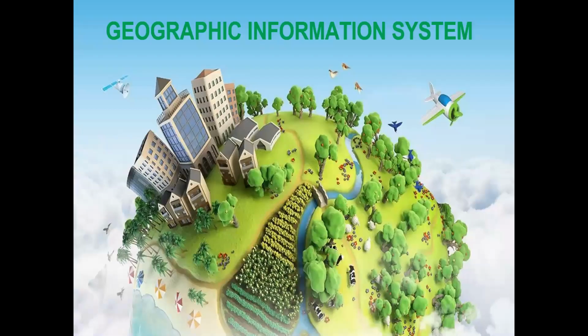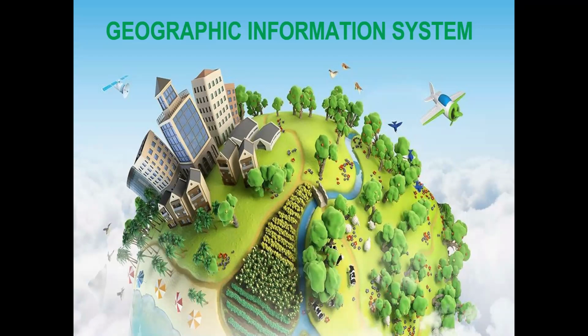Another topic: geographic information system. This is GIS, which means Geographic Information System. That is the definition. GIS is a framework for gathering, managing, and analyzing data.